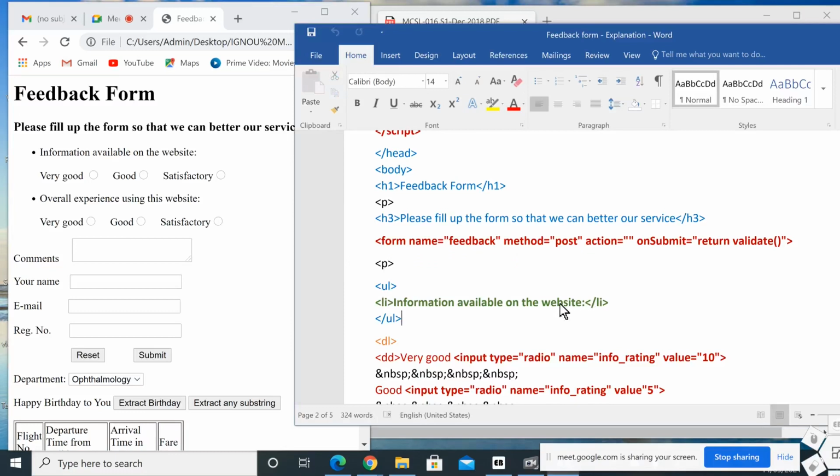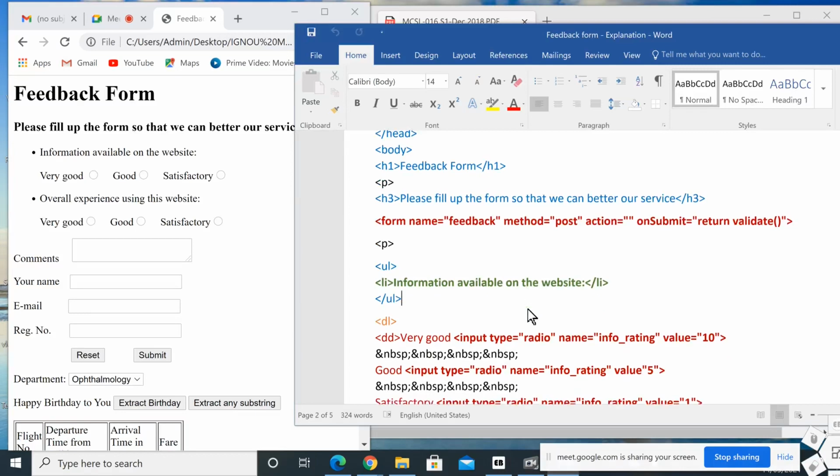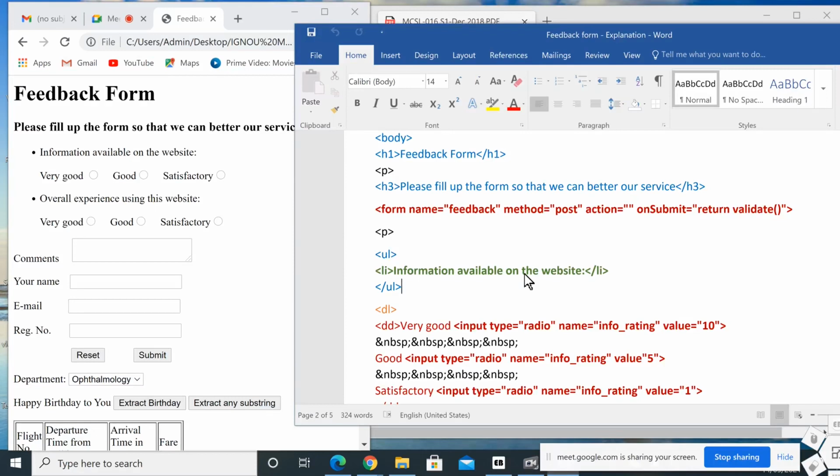I just pasted it in Microsoft Word and changed the font size and the colors for readability. The HTML file is also with me, and I can share it with you. When we type all these things in Notepad, it is not possible to change the font size. It's possible to change the font size for all the characters, but it is not possible to change the font face color. So I just copy pasted it here in Microsoft Word and changed these things for readability.